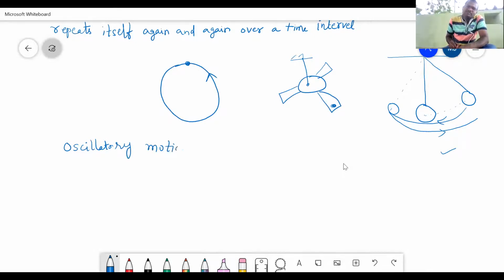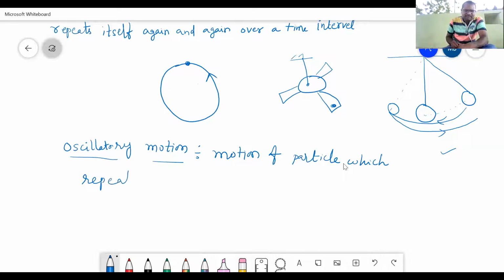Oscillatory motion is nothing but a motion of a particle or object which repeats itself again and again.